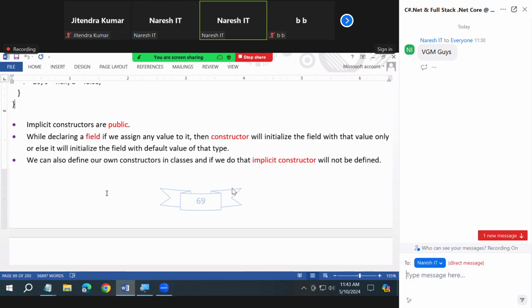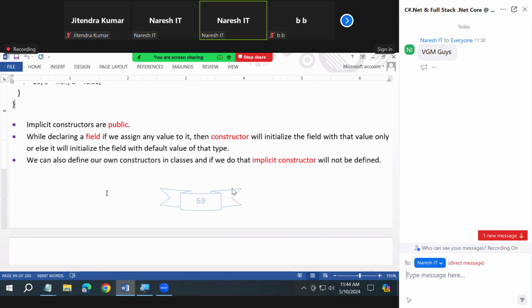Understood, all of you? Implicit constructors are public. Second point, while declaring a field, if we assign any value to it, then the constructor will initialize the field with that value only, or else it will initialize the field with the default value. Got it? Third point, we can also define our own constructors in classes, and if we do that, implicit constructors will not be defined.